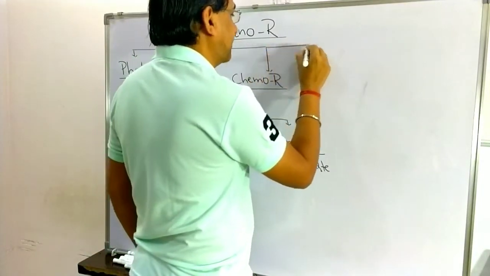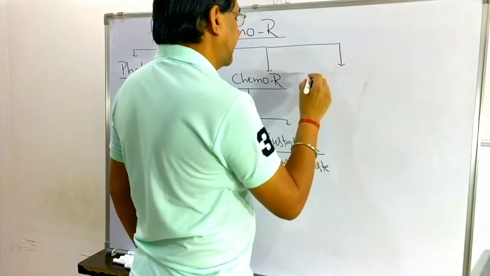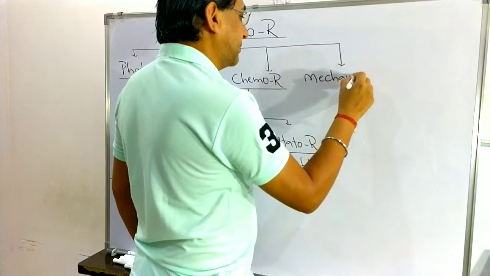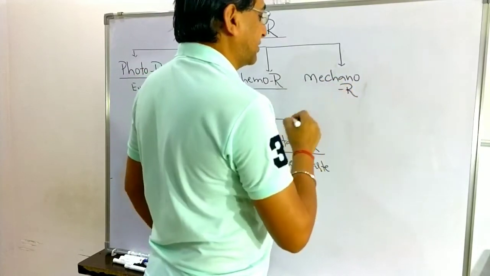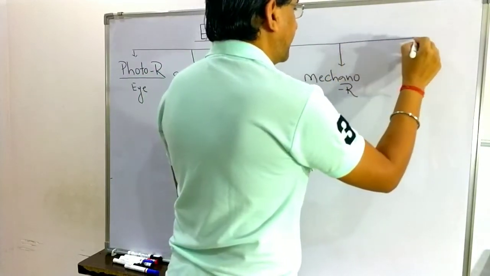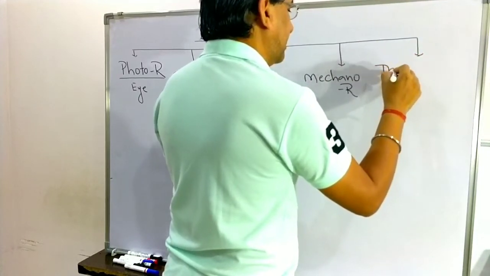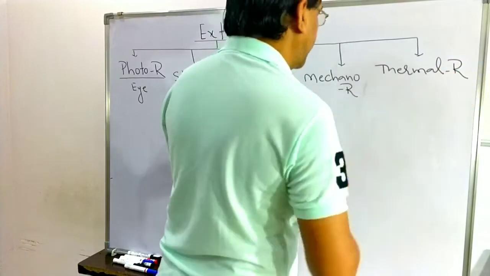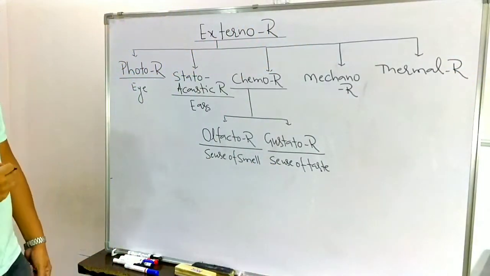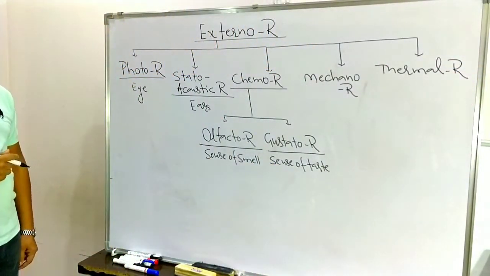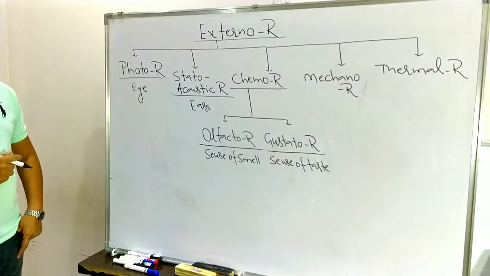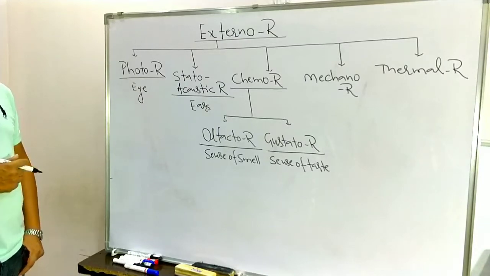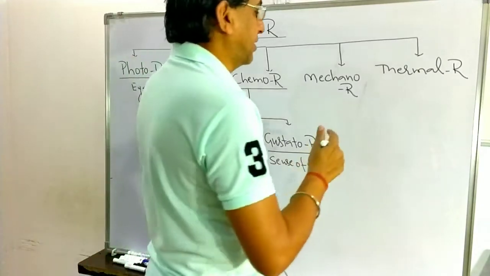Another two types of receptors are also there. The fourth type of receptor is known as the mechanoreceptor, and the fifth type of receptor is known as the thermal receptor. So these are the five types of external receptor: photoreceptor, statoacoustic receptor, chemoreceptor like olfactoreceptor for the sense of smell and gustatoreceptor for the sense of taste, and here mechanoreceptor and thermoreceptor.